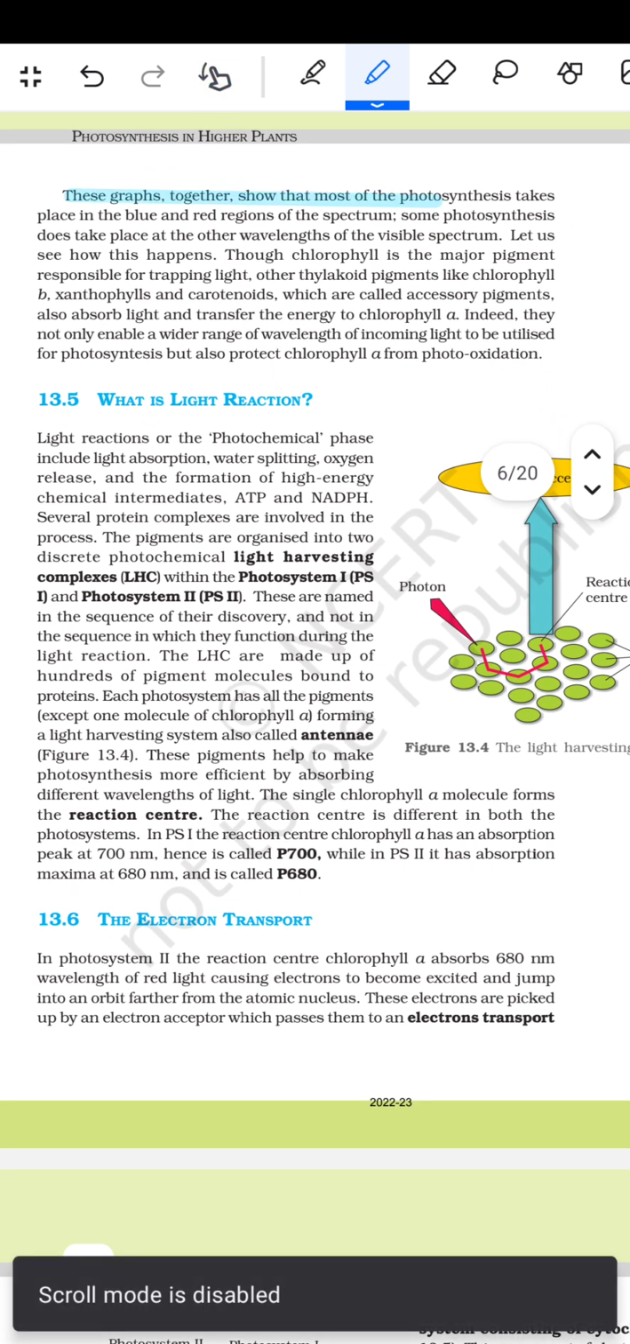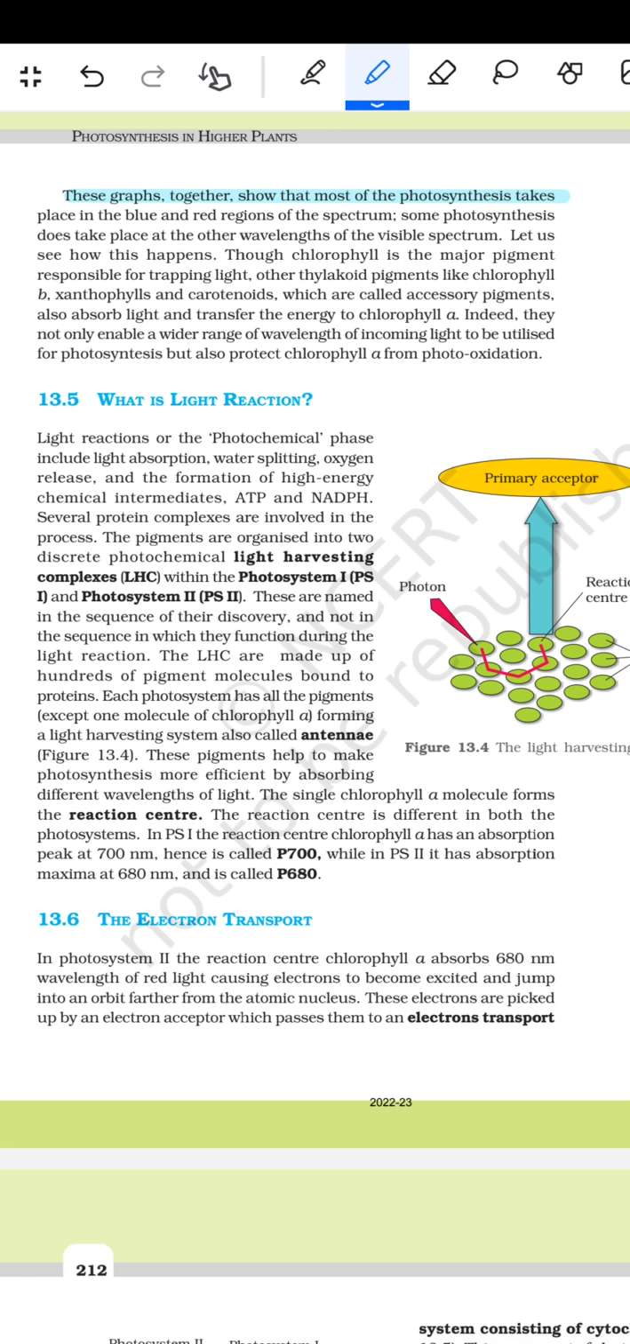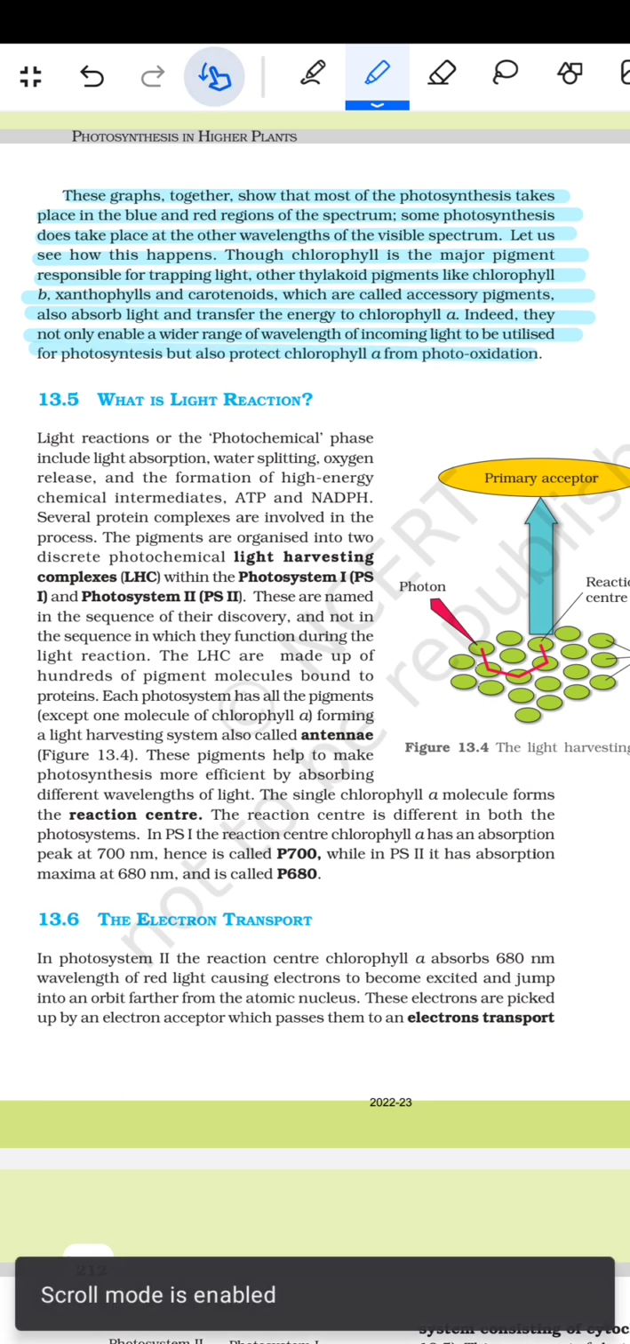These graphs together show that most of the photosynthesis takes place in the blue and the red regions of the spectrum. Some photosynthesis does take place at the other wavelengths of the visible spectrum. Let us see how this happens. Though chlorophyll a is the major pigment responsible for trapping light, other thylakoid pigments like chlorophyll b, xanthophylls and carotenoids, which are called accessory pigments, also absorb light and transfer energy to chlorophyll a. Indeed, they not only enable a wider range of wavelengths of the incoming light to be utilized for photosynthesis but also protect chlorophyll a from photo-oxidation.